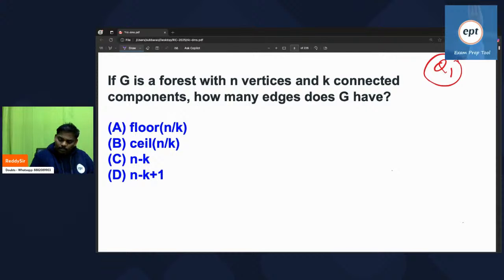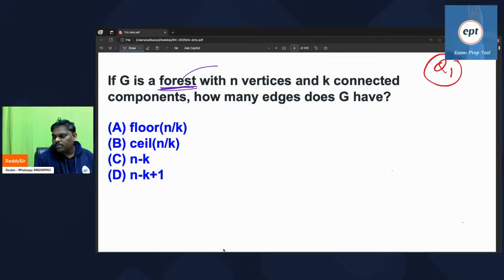So remember, if you observe clearly, Prim's algorithm doesn't create a forest, but Kruskal's algorithm may create a forest. Both Prim's and Kruskal's algorithms are for spanning tree purpose. Spanning tree means no cycle.